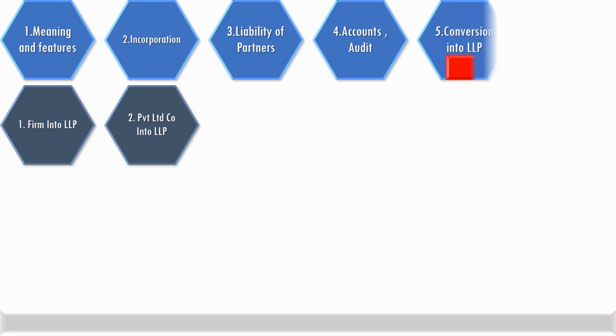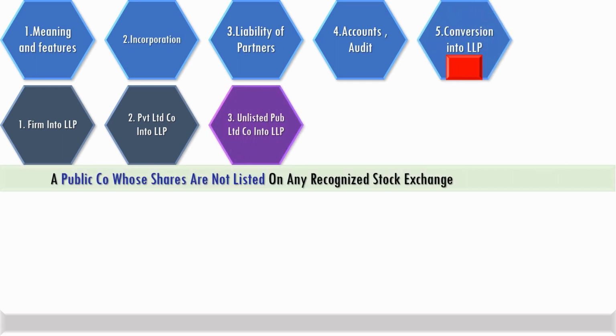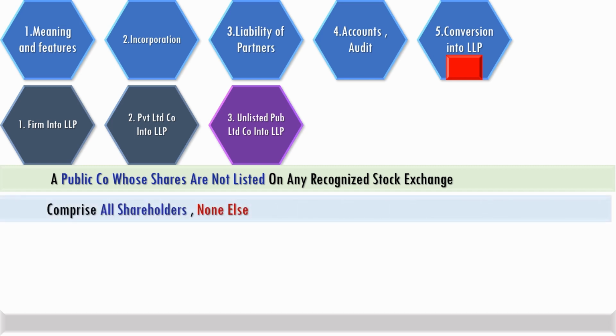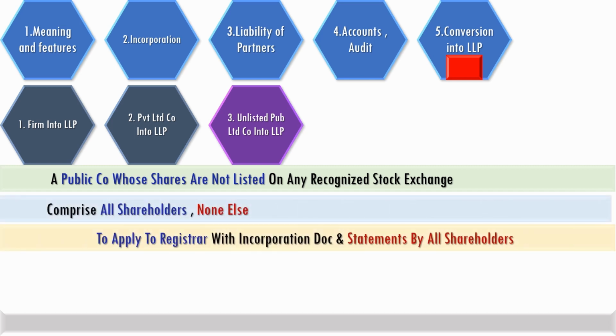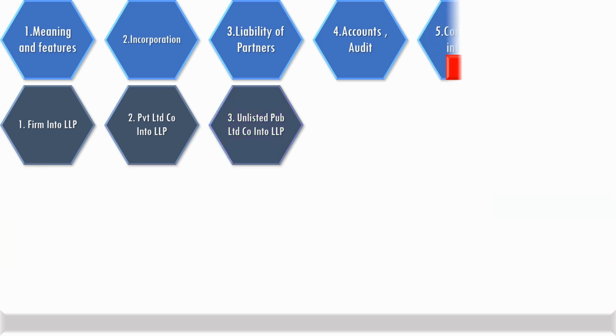Public companies which are not listed on any stock exchanges, meaning unlisted public companies, are permitted to be converted into an LLP, once again comprising all shareholders and none else, using the same process, and can appeal to the tribunal if the registration is refused. Conversion has essential effects and requirements.